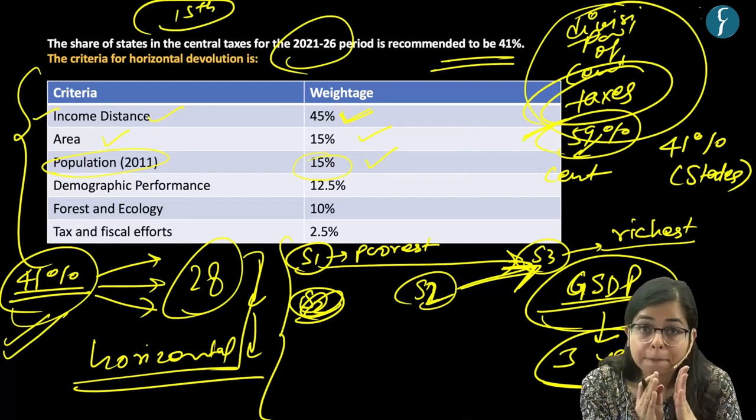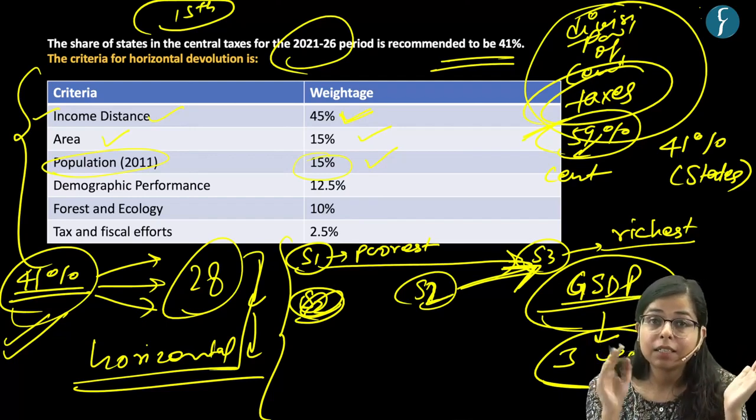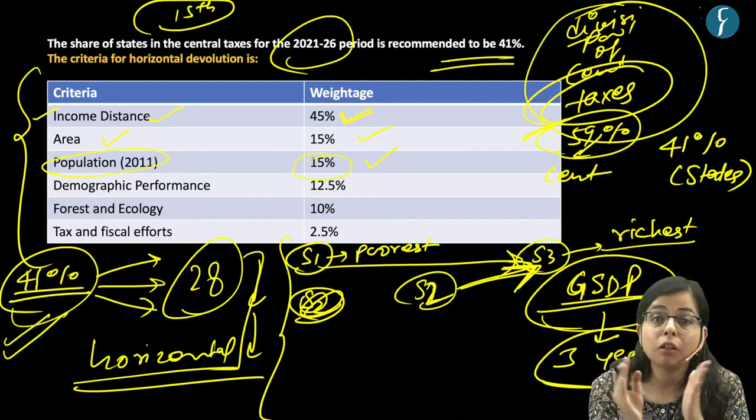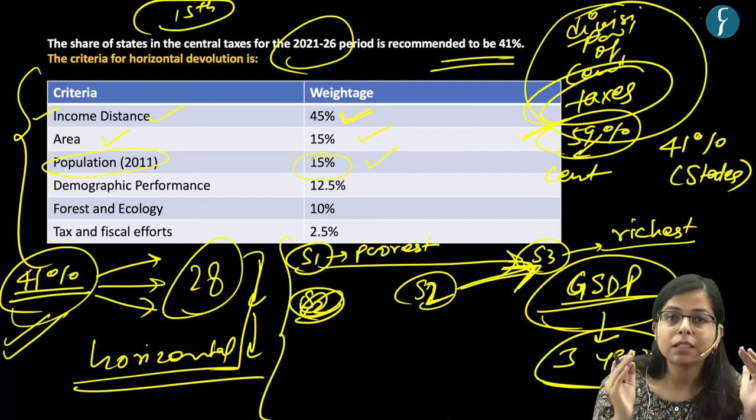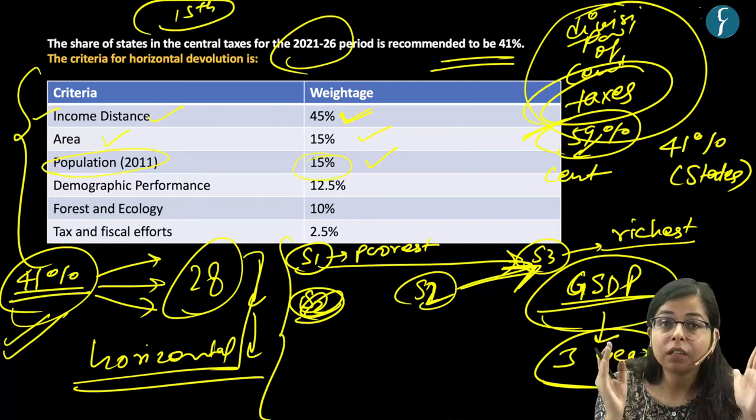But now see, there are certain states in the country, say the southern states of the country, which have done a lot to stabilize the population of those states, right? And there are certain northern states in the country where the population is huge, right?